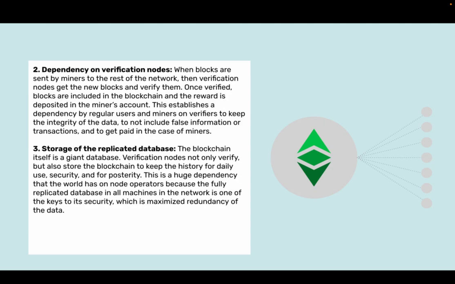2. Dependency on verification nodes. When blocks are sent by miners to the rest of the network, then verification nodes get the new blocks and verify them. Once verified, blocks are included in the blockchain and the reward is deposited in the miner's account. This establishes a dependency by regular users and miners on verifiers to keep the integrity of the data, to not include false information or transactions, and to get paid in the case of miners.